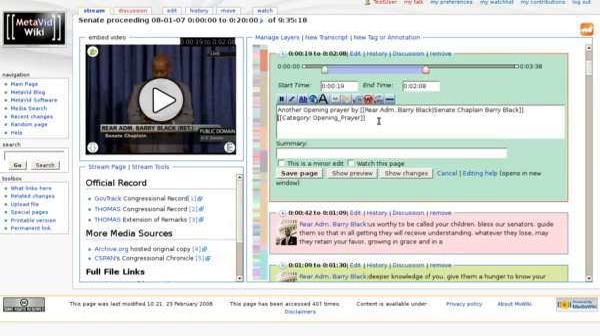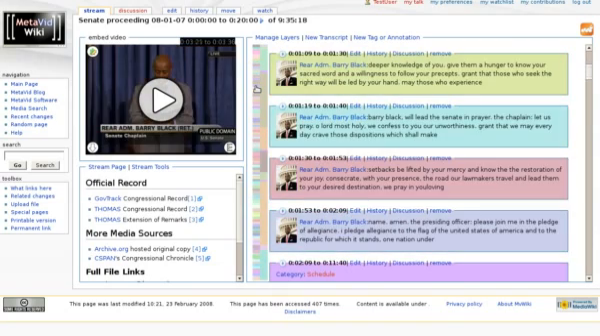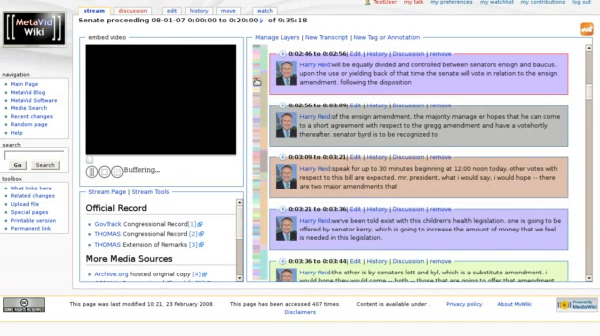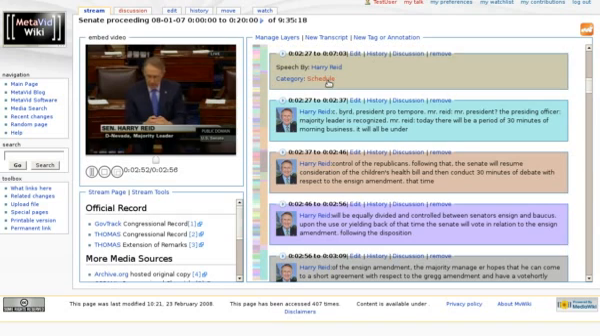So we just say category opening prayer, and that says from start time 19 seconds to 2 minutes, and that assigns that range of text that metadata. You can click through and play different clips here. So here's Harry Reid giving some talk. Looks like he's talking about the morning schedule as it's been tagged here.